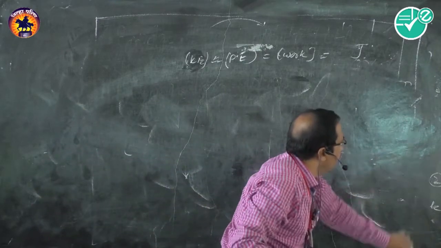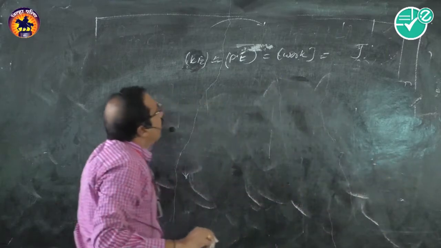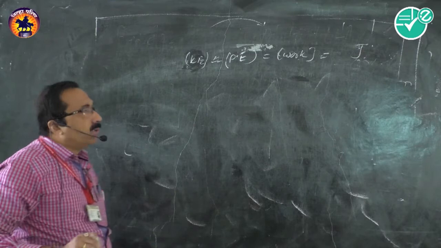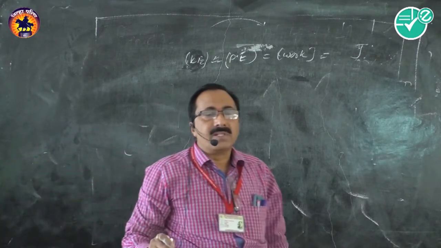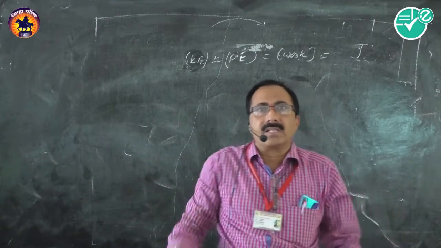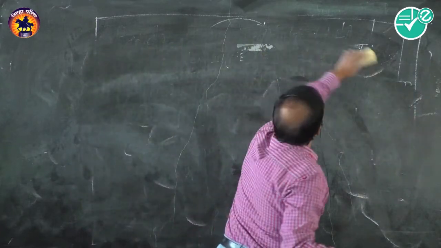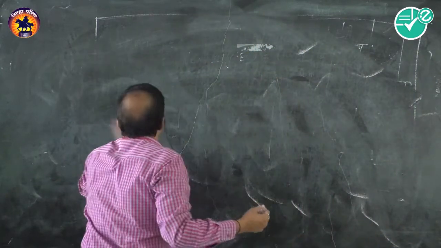Even though the dimensions are same, those are different quantities. That means we can say that even though quantities have the same dimensions, they may not be the same quantities in physics. May be same, may not be same. Isn't it?